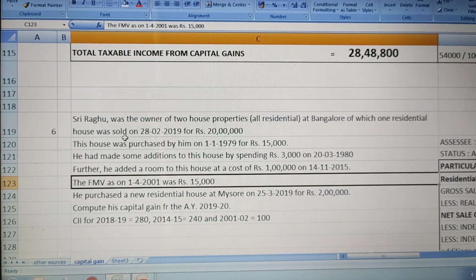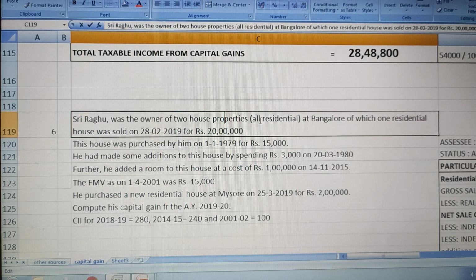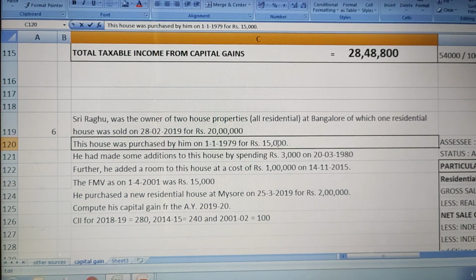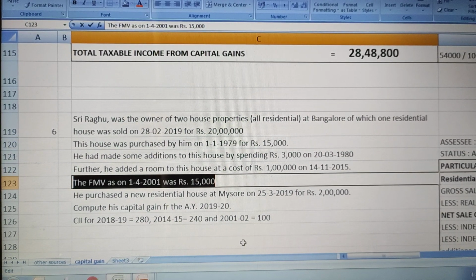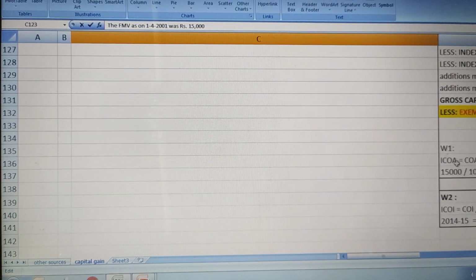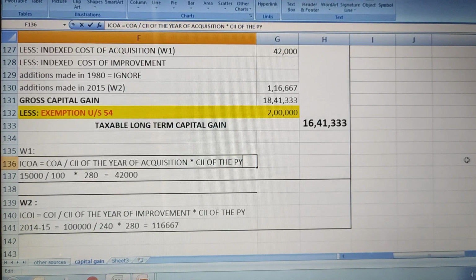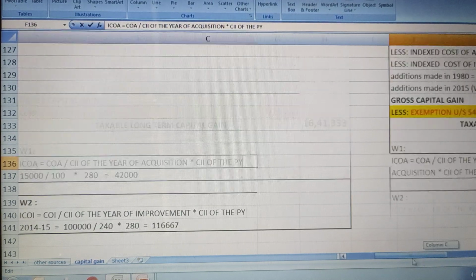So cost of acquisition, here he acquired this property for 15,000, correct, in 79, and even they have given the fair market value as on 1st April 2001. So in that case, what we need to do? We need to do the revised cost of acquisition, right?